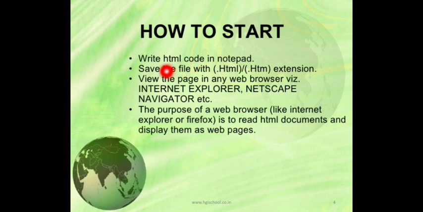So how to start writing HTML code in Notepad? Students, what we have to do? We have to open Notepad. You know very well how to open a Notepad file. You have to click on Start, then All Programs, then in Accessories you will get Notepad. Then you have to write HTML code inside it, that I will tell you in the next slide. Then we have to save the file with .html or .htm extension. Any one extension you can use, either .html or .htm.